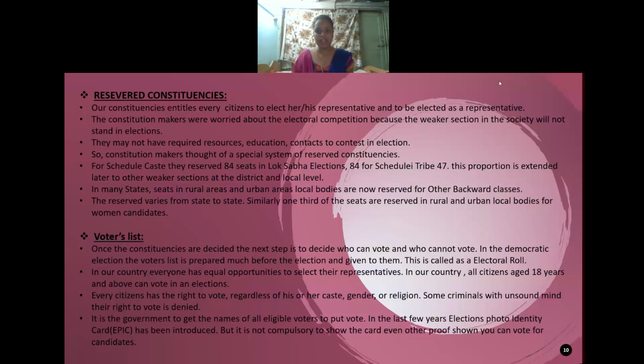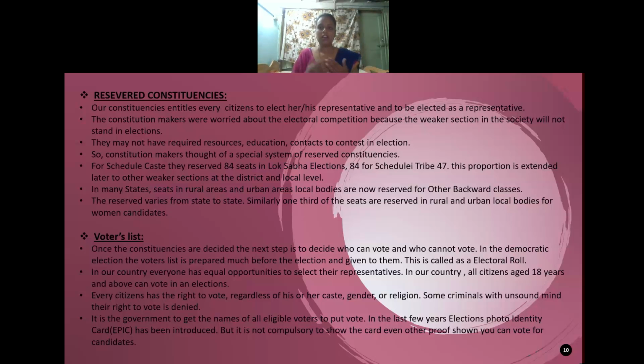I have told why: for the convenience of the voters, and for running a government efficiently. If you divide and give limitations for your representative, they will concentrate on the development of that area. Similarly, another representative will concentrate on another area. In this way they can help to make a better government as well as a better society.